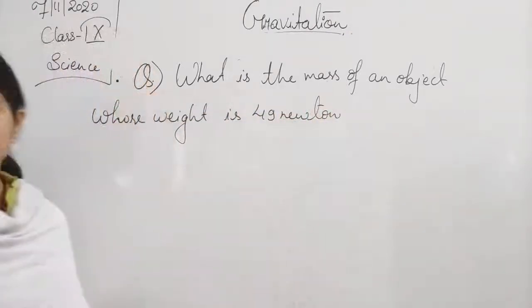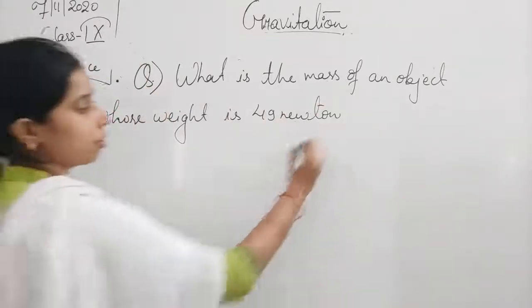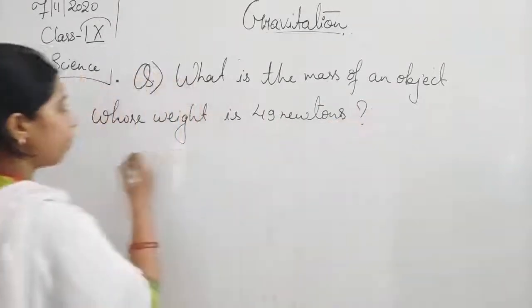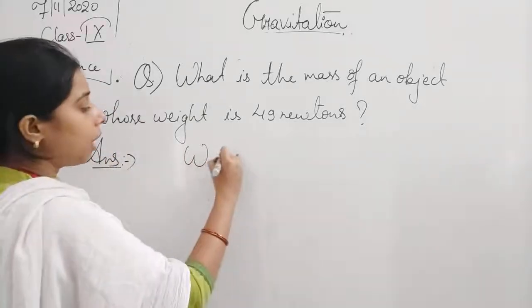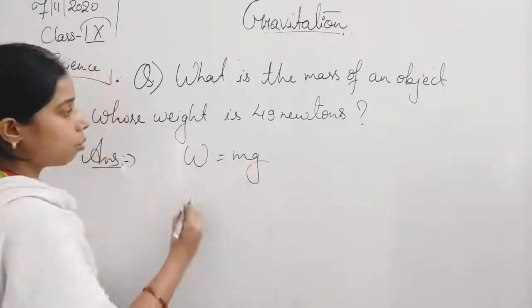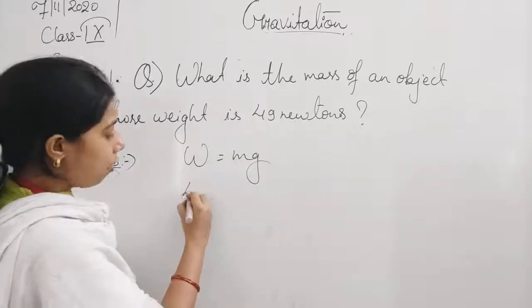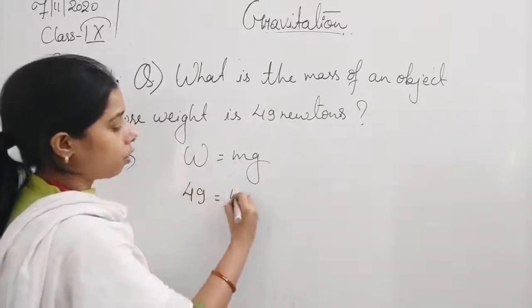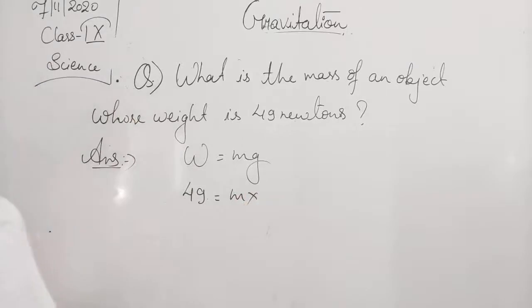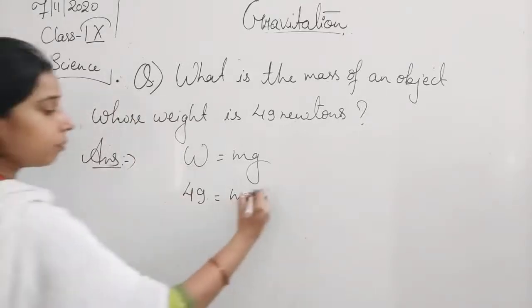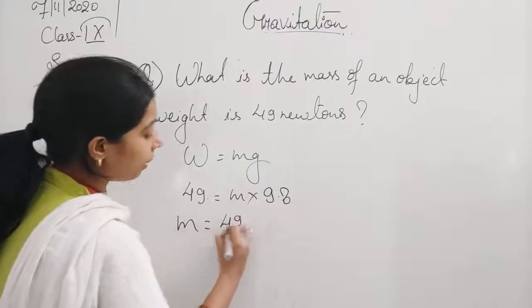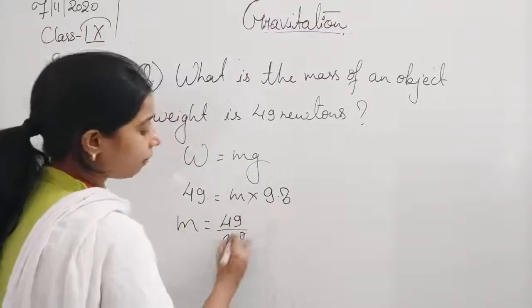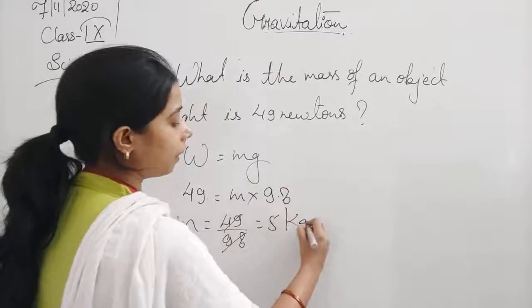What will be the mass of the object? We all know that W is equal to mg. So 49 is equal to m into 9.8. So mass will be equal to 49 upon 9.8, that is equal to 5 kg.